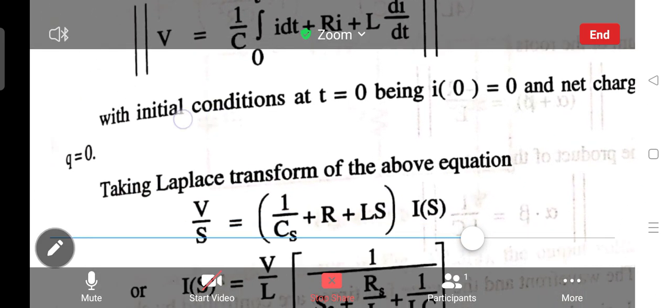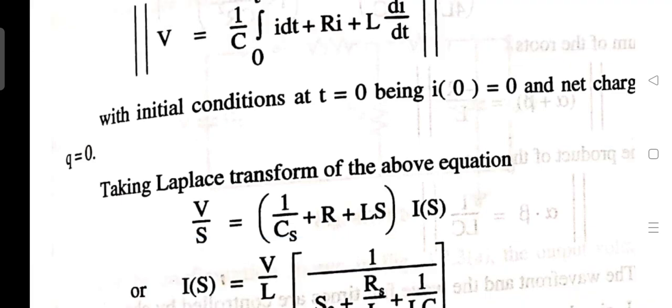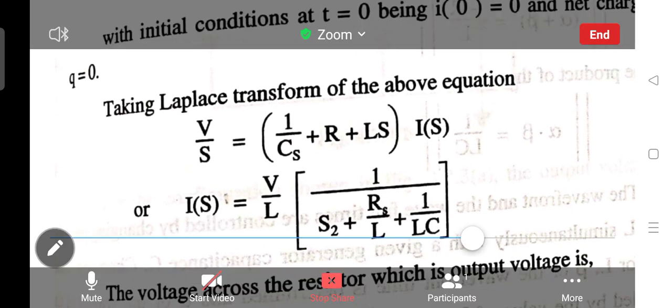So we will take the Laplace transform of the above equation. It will be V upon s equal to 1 upon Cs plus R plus L into s, times I of s. We take the common I from all these three terms.